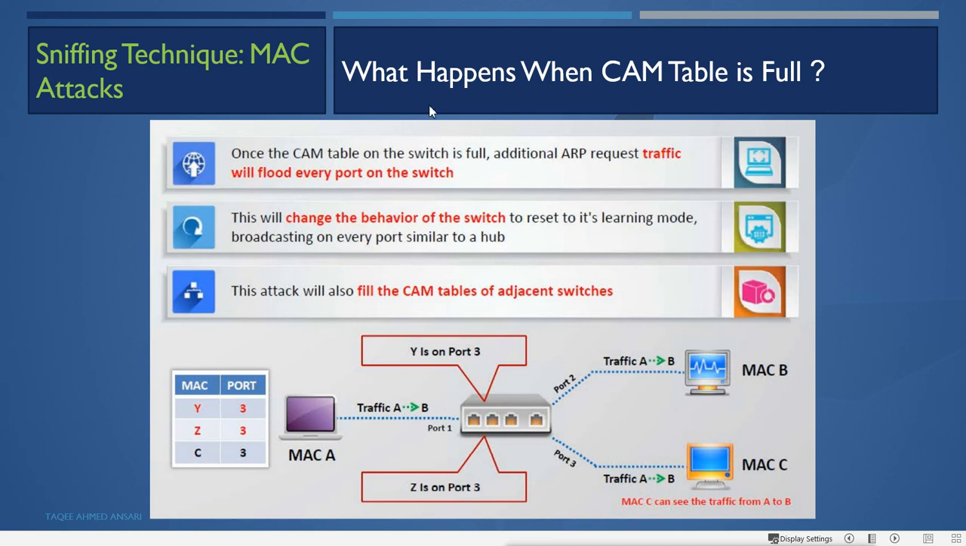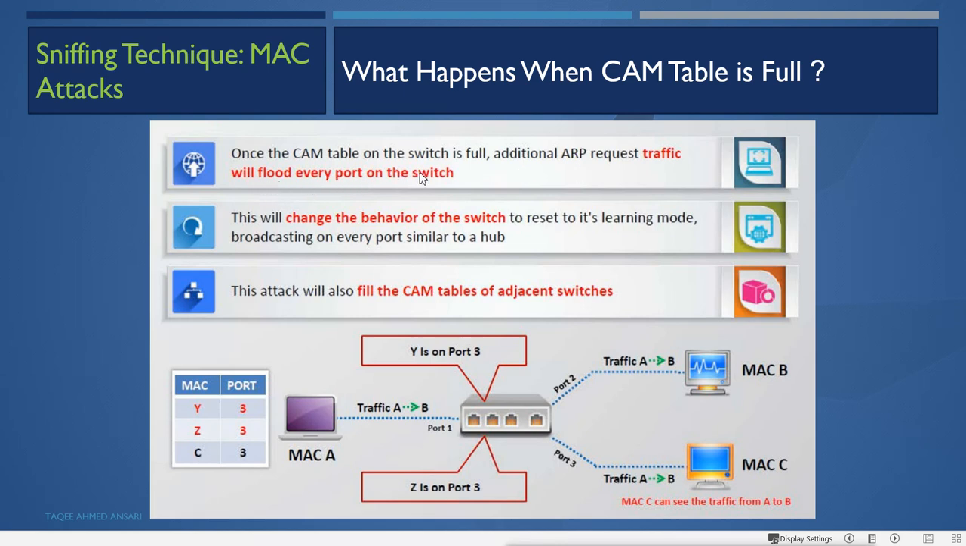Now what happens when the CAM table is full? Remember, the CAM table, or CAM memory, is a specific memory, so it can become full. But it is not going to fill up with only the MAC addresses, because normally it is very much enough for the MAC addresses. If your switch has 20 ports, it is enough to store those MAC addresses in the CAM table. But what happens if the MAC address table, the CAM table, is full? Once the CAM table on the switch is full, additional ARP request traffic will flood every port on the switch.